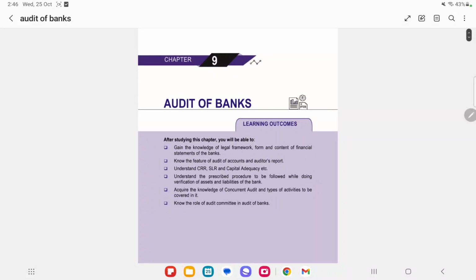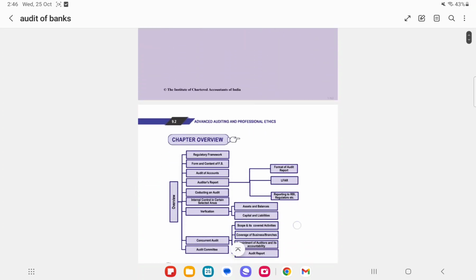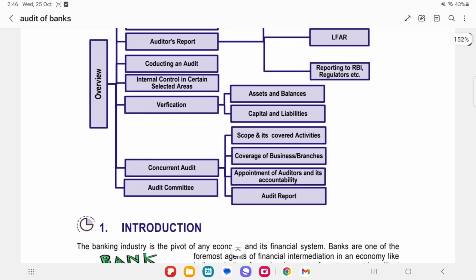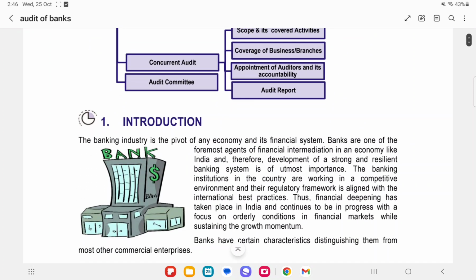Okay, so today we are going to cover audit of banks. After the peer review video, most of you commented for the bank audit video. Similarly, for bank audit, we'll highlight the things which are to be covered.